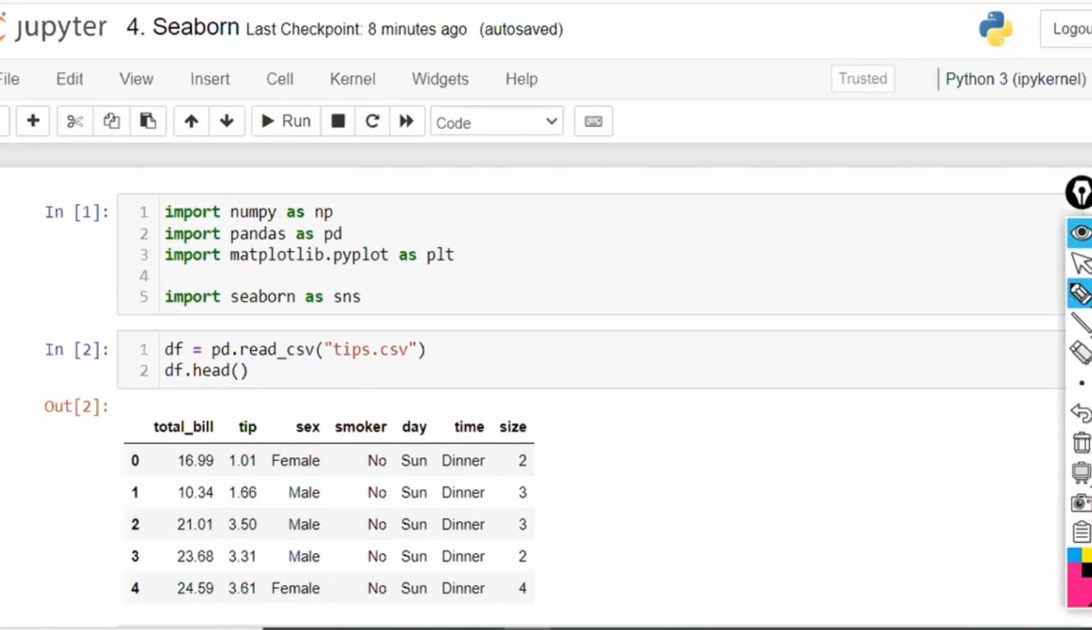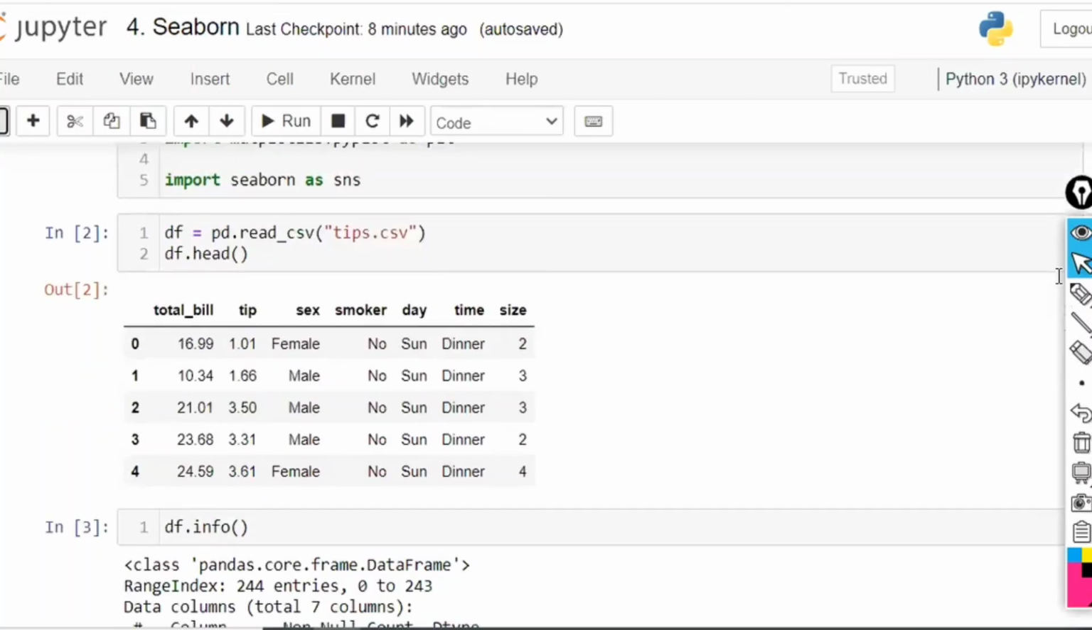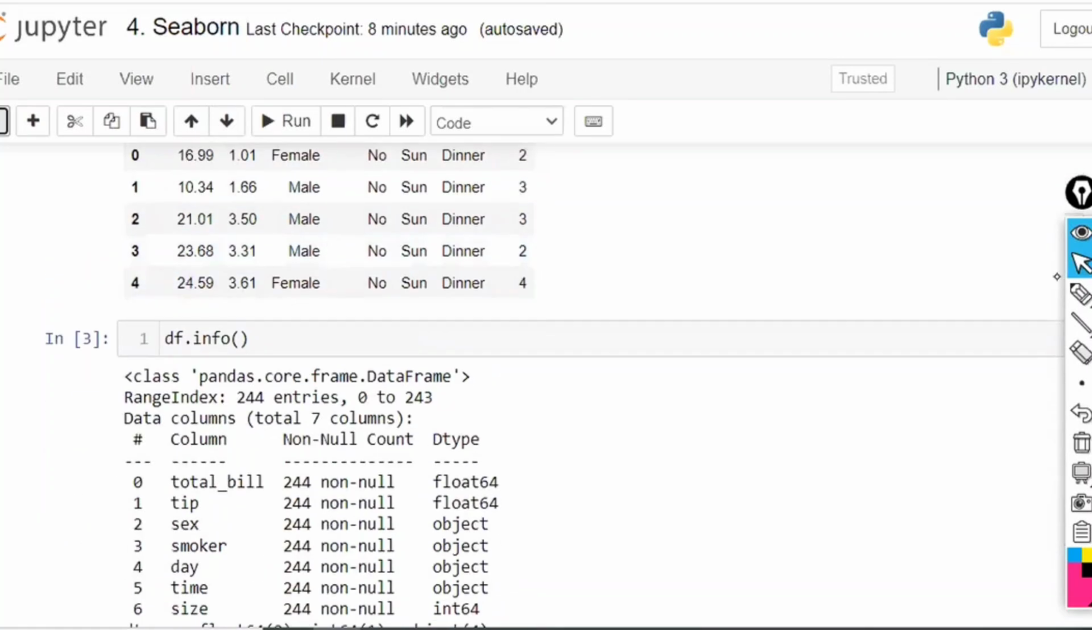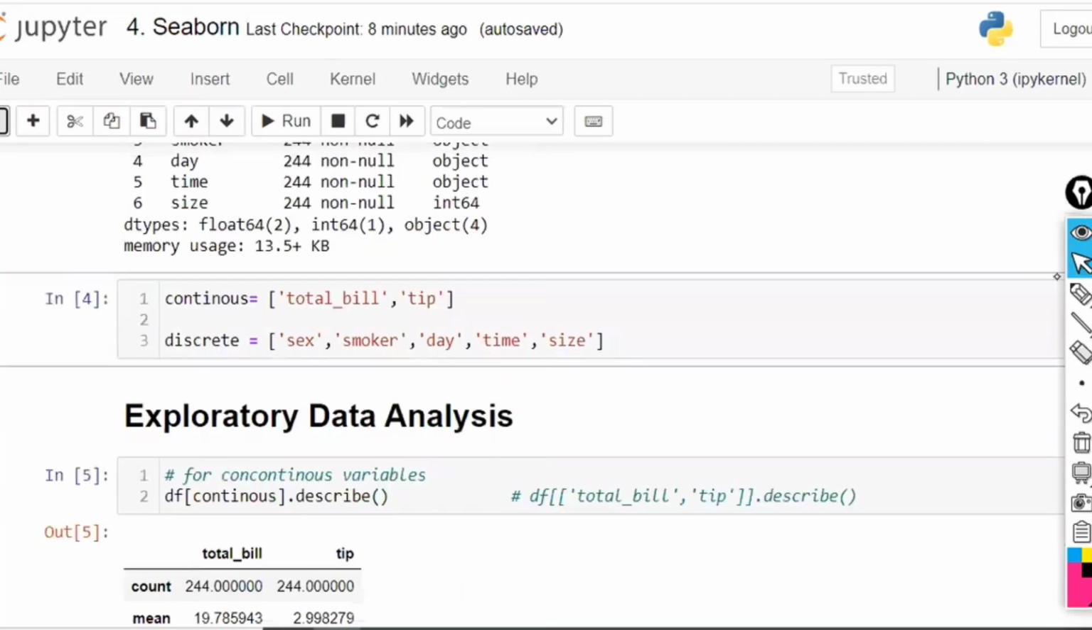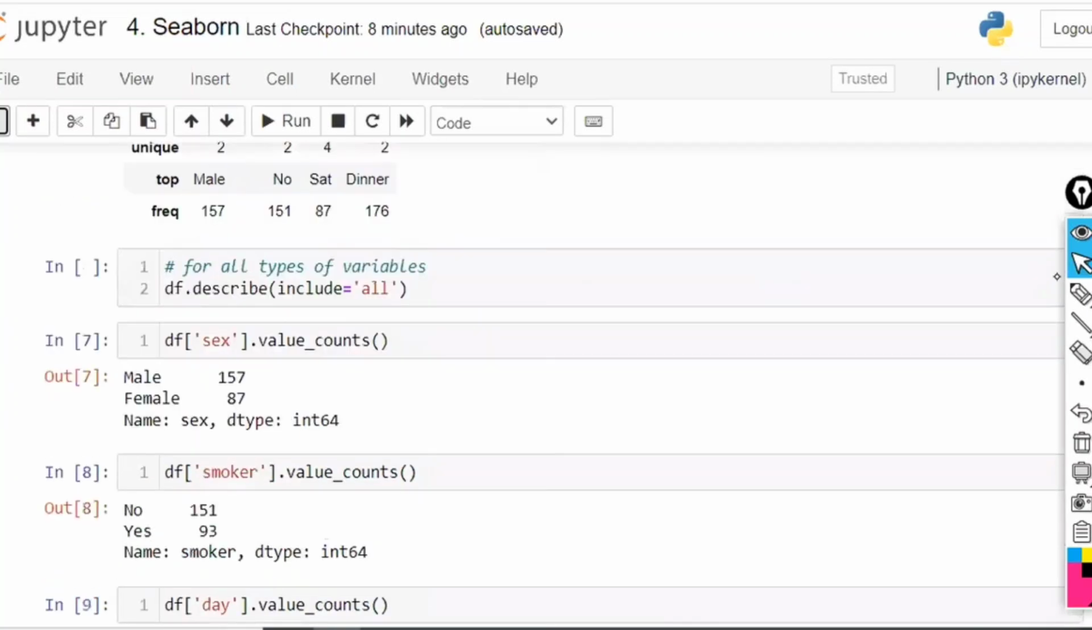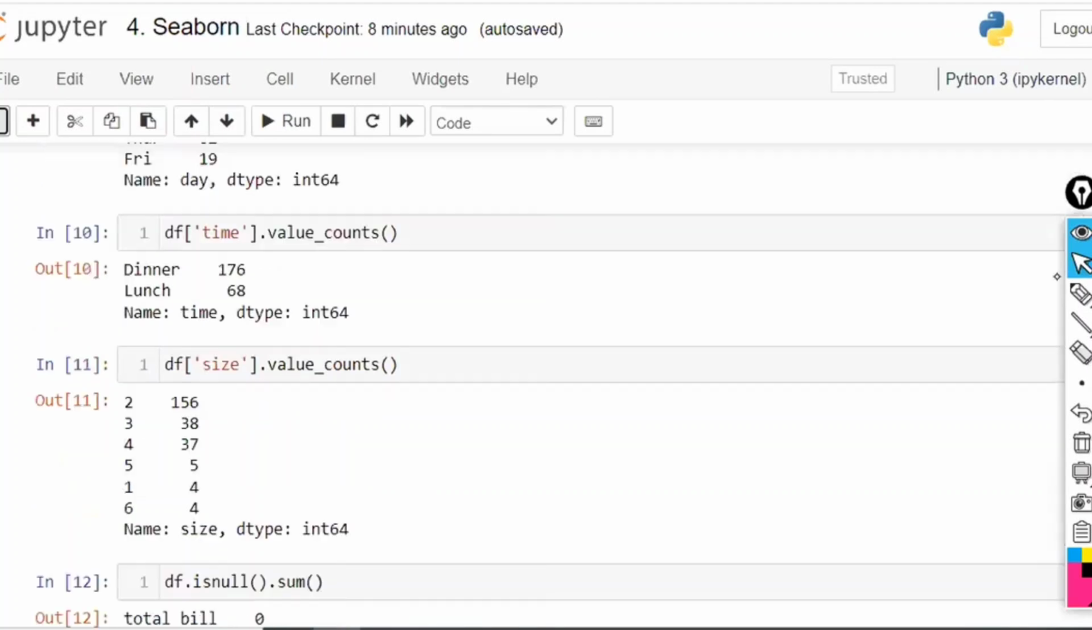The same thing applies to any data science concept: first we have to understand the data. After that, analysis will start. Understanding the data is called exploratory data analysis. For understanding the data, based on the analysis, we have to handle continuous variables and discrete variables. In the last class, we saw how to work on continuous variables: histograms, outliers and scatter plots.